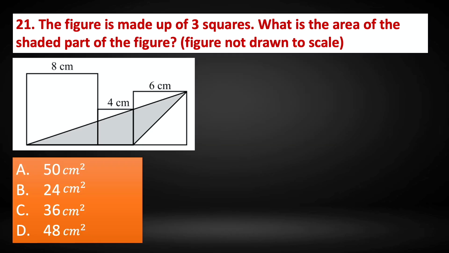Question number 21. The figure is made up of 3 squares. What is the area of the shaded part of the figure? So we have 3 squares here and let us mark the sides. So we need to find the area of the shaded part. First, let us take the triangle ABC. What is the area of that particular triangle? Half into base into height.